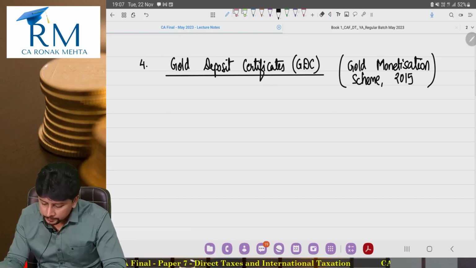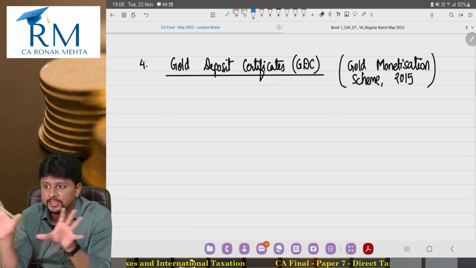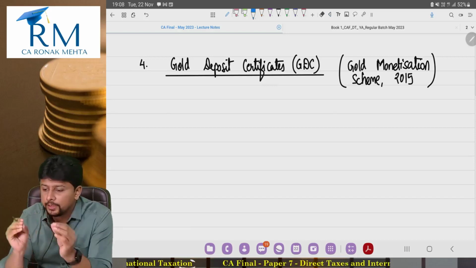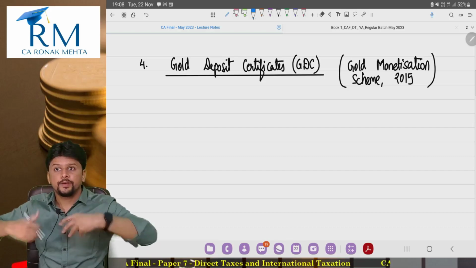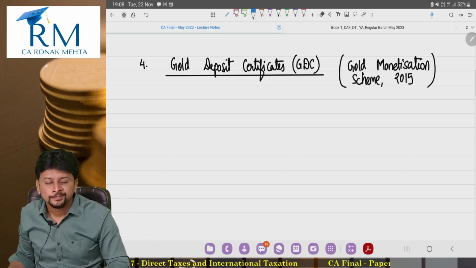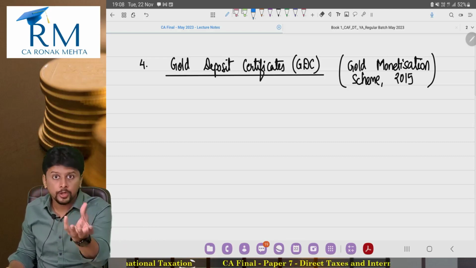So see, for Indians, gold is a place of investment. We don't treat gold as a commodity. We treat it as a place where we can invest and earn profit out of it. Now, we have a lot of gold in the form of jewelry, in the form of bullion, raw gold.